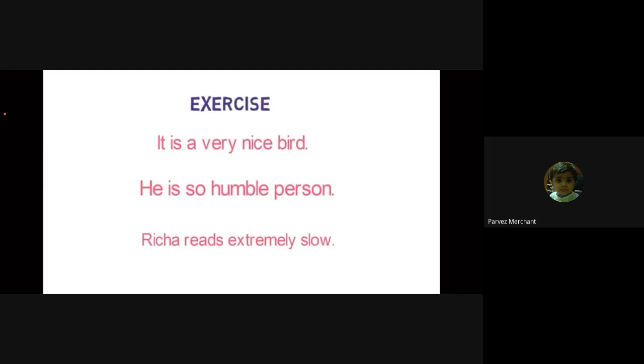What is the adverb in that sentence that we removed? Humble. Humble तो adjective है वो तो हमने कहाँ remove किया? How humble person he is. Which word did we remove in the answer? So, very, extremely, all these are adverbs which we have to remove while changing from assertive to exclamatory. Understood?